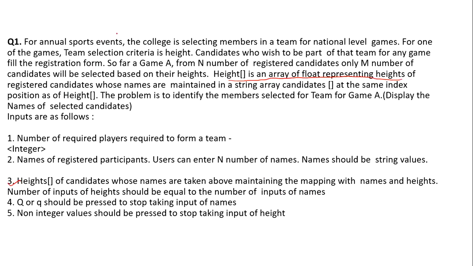So what is the brief of this question? An annual sport event is going to happen and some students gave their name for this particular event, but out of them only m number of candidates will be selected based on the height. So height is a criteria here, right? About height, they are saying it is an array of floating type values. And we also have another array which is storing the candidates who registered for this particular game A. So what we have to do is display the names of the selected members by our code.